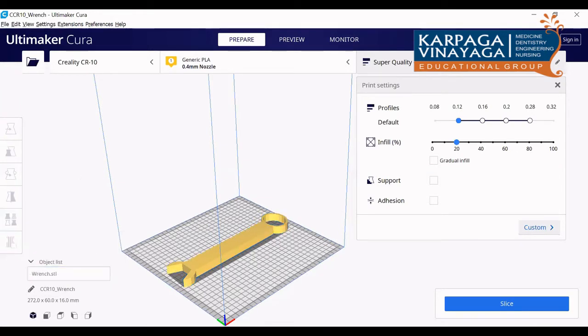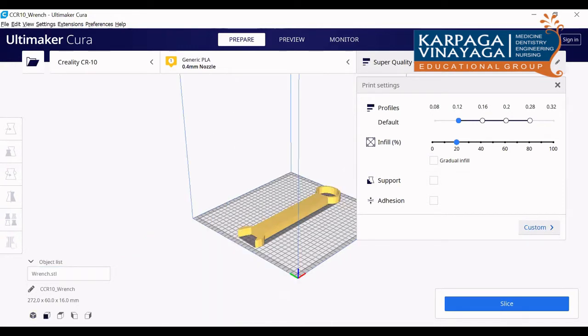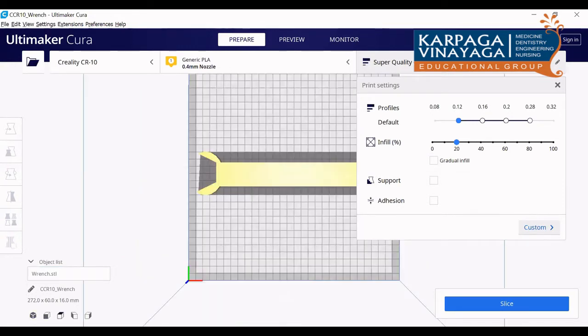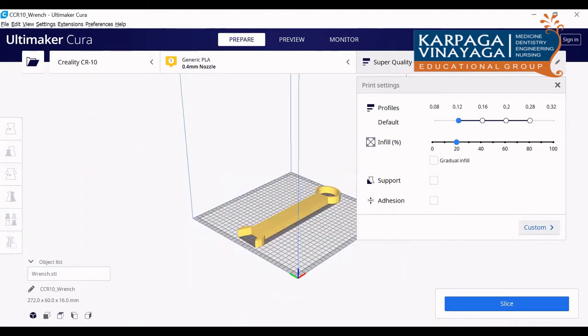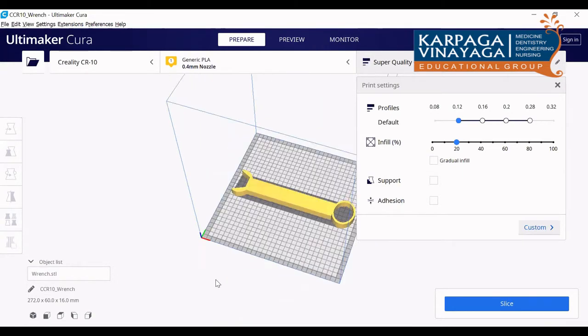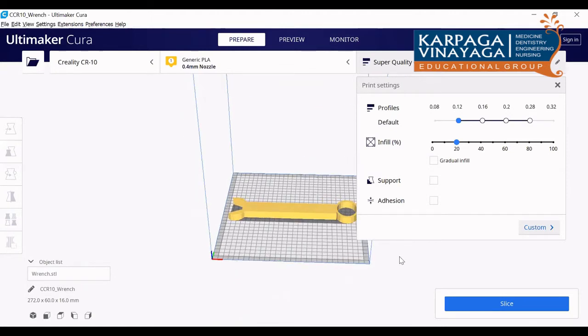Okay. So here at the bottom you can see, as I told you already, the first one is the orthographic position. Next one is front view. Next one is top view, left hand side view, and right hand side view. Then you can rotate this by using the right click of your mouse like this. This is the first thing.